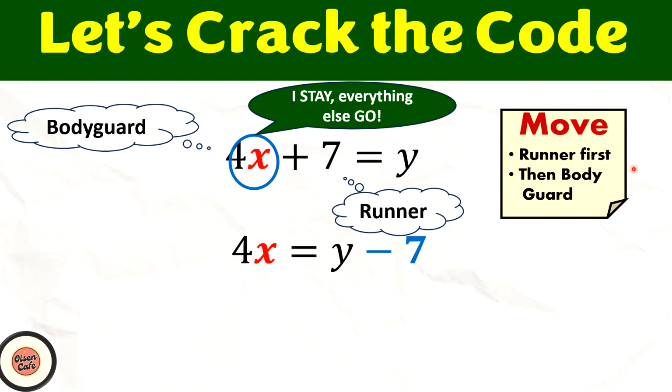After removing the runner, we need to remove the bodyguard. Again, what I have here is 4 times x. The operation here is multiplication. So what we need to do is reverse it, which gives us divide. So to find the mafia, we will have y minus 7 divided by 4. So over here, I found the boss and I am able to make x the subject.